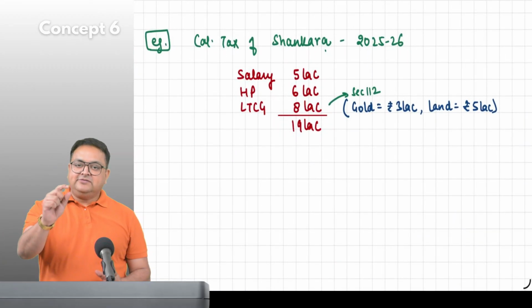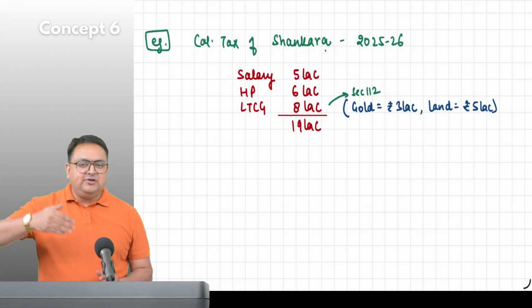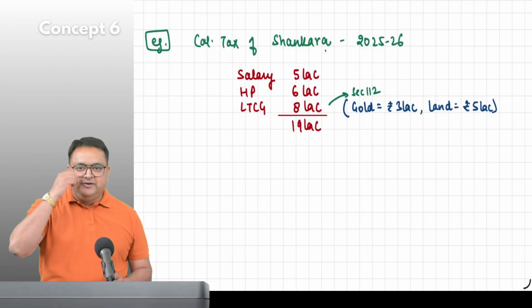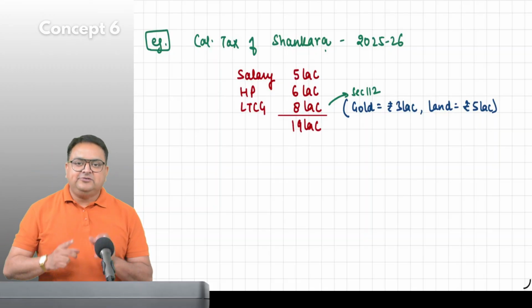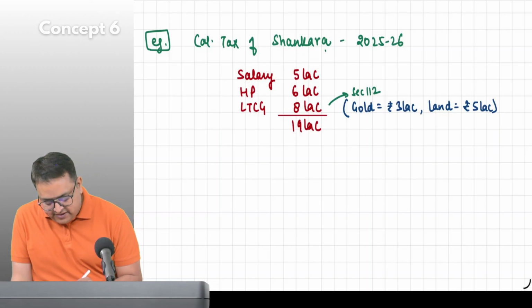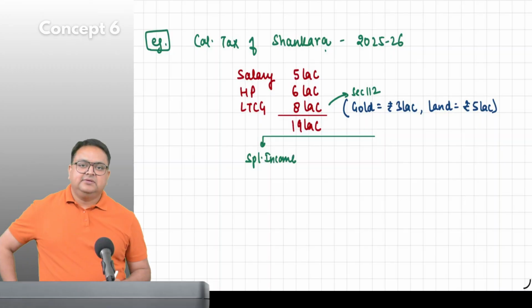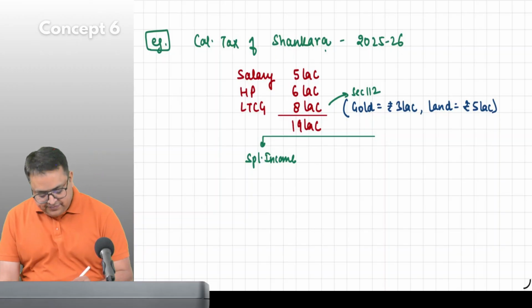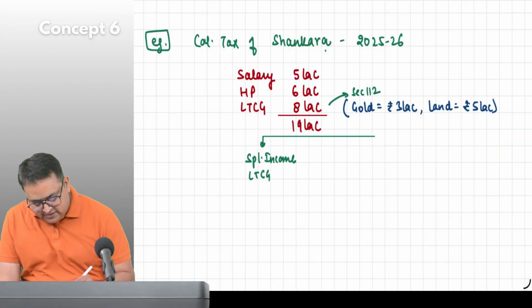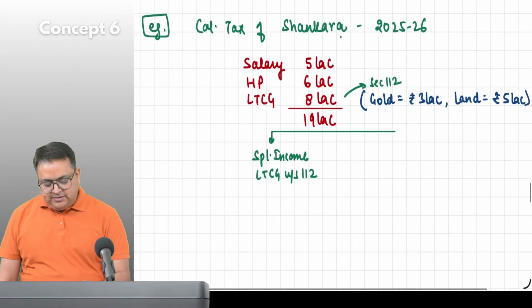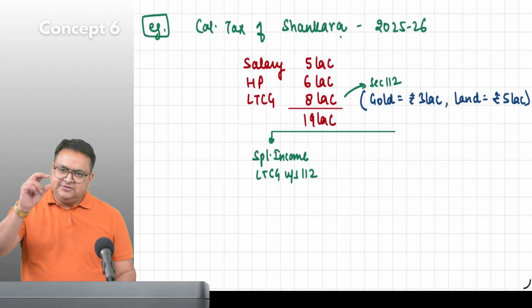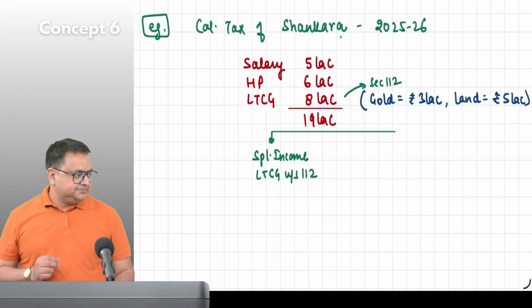Now, guys, till yesterday, as soon as I was giving you total income, you were applying slab rates on it. Now, first of all, we will ask whether it has any special income or not. The answer is yes. It has long-term capital gain under section 112, which is a special income.